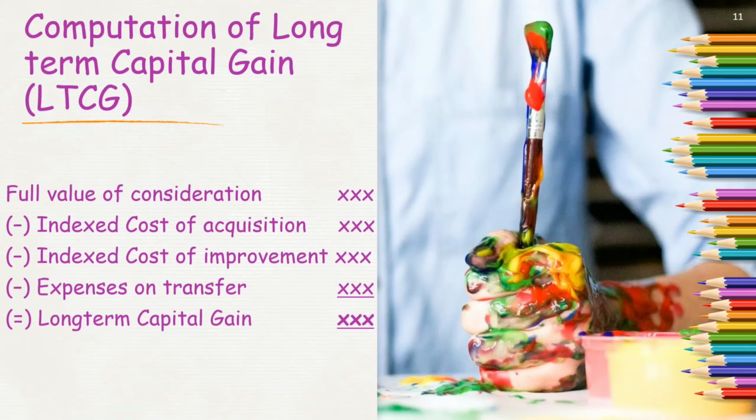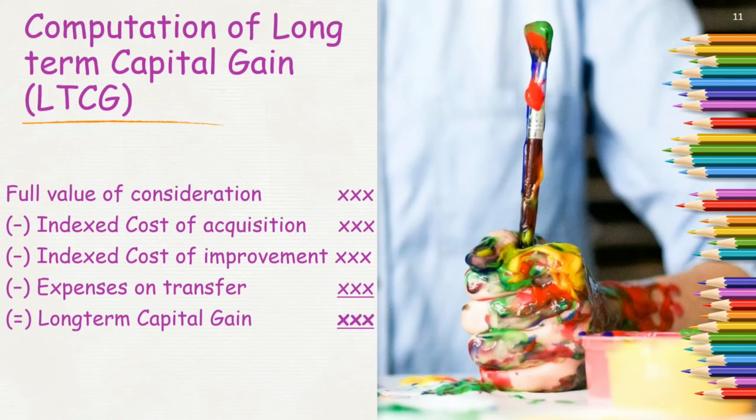For example, you have an asset which was purchased by your ancestors, say 50 years back, for just rupees 10,000 or so. Today you are selling that asset for, let's say, 7 crore rupees. Will you just deduct the cost of acquisition of rupees 10,000? Absolutely not. You are going to compute the cost of acquisition on an indexation basis.